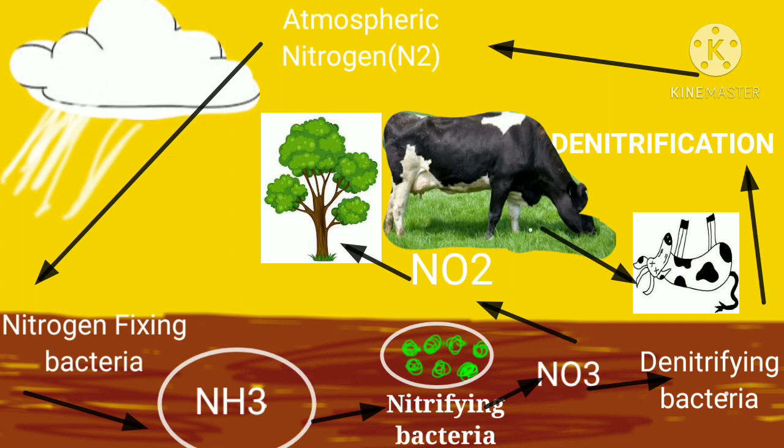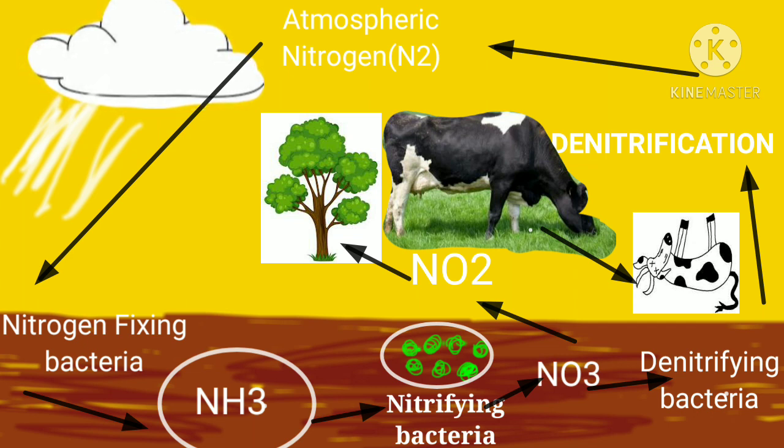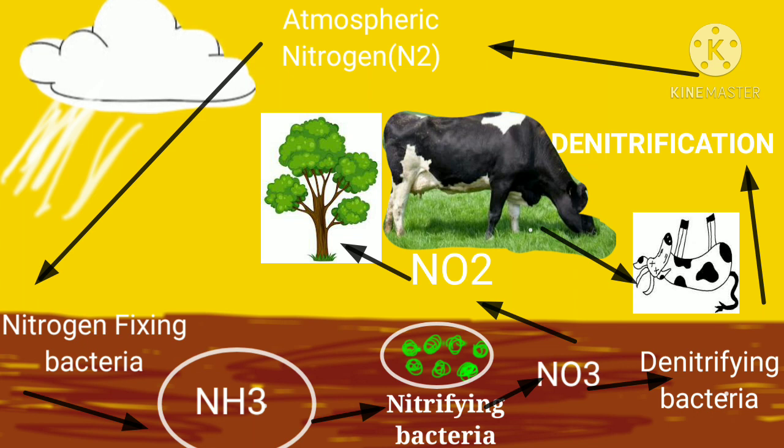this is nitrogen fixation. A small amount of nitrogen is also fixed when there is lightning and thundering in the atmosphere. This ammonia is then converted by some other nitrifying bacteria present in the soil into nitrites and nitrates, and these are readily absorbed by the plants, and plants assimilate this nitrate to produce nitrogenous biomolecules.